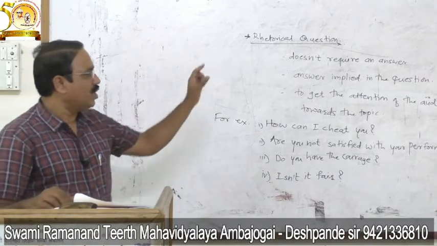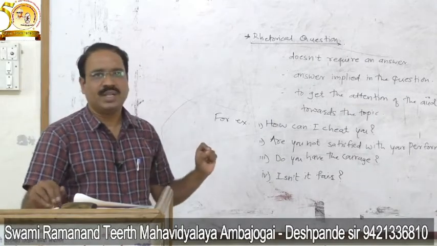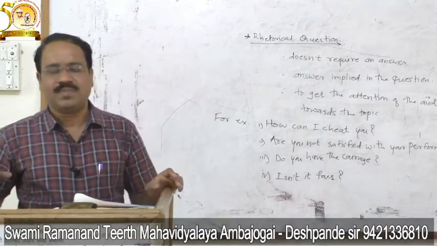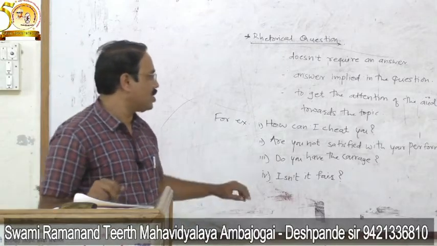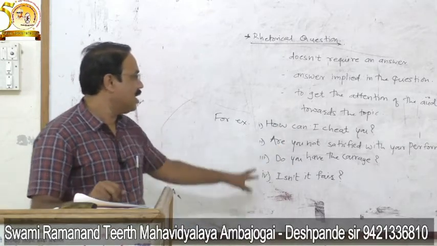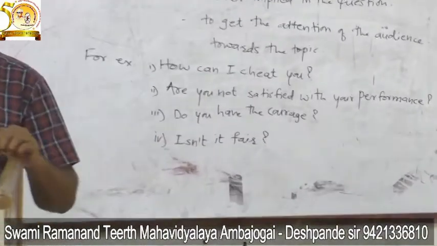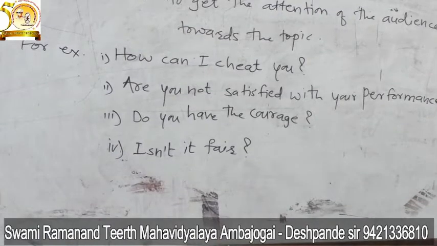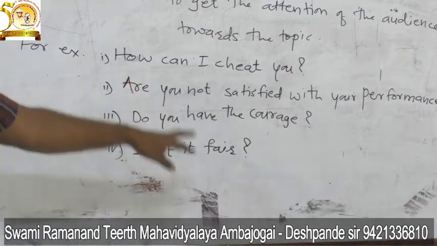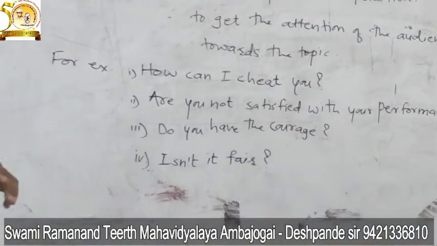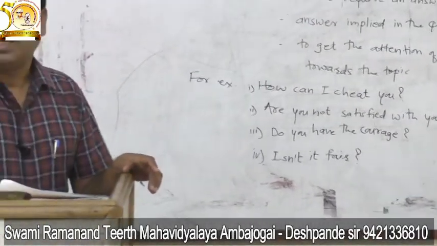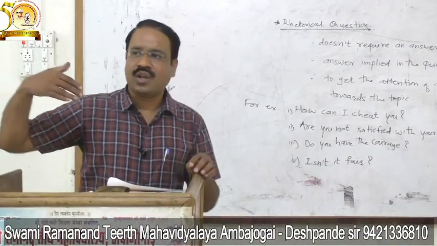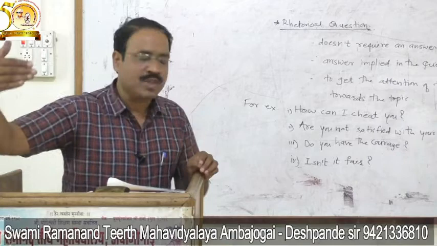So in the question tag, only a short question is there at the end of the sentence. In the rhetorical question, the whole question is there, but an answer is not expected. So see how we frame these questions. How can I cheat you? When I frame this question, it means that I can't cheat you. Actually, the meaning is negative, the question is positive, but my intention is to give the negative. For a positive question, I want to put the negative idea. For a negative question, I want to put the positive idea.